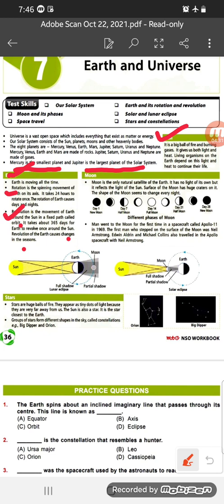So earth also moves around the sun, but for this one revolution the earth takes 365 days. That's why in 1 year there are total 365 days. Okay, and for this revolution the season changes occur. Why does the season change after 2, 3, 4 months? Because of the revolution of the earth around the sun.